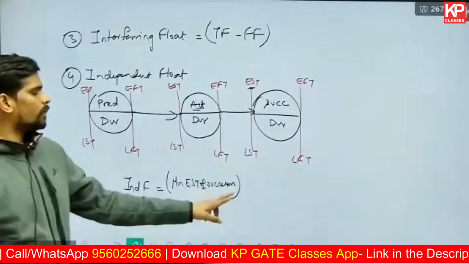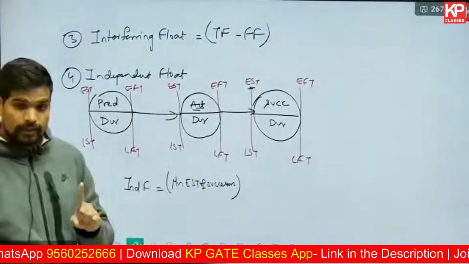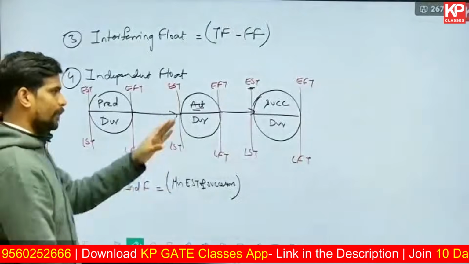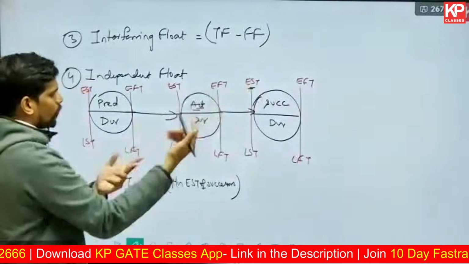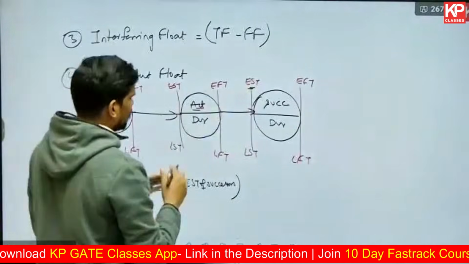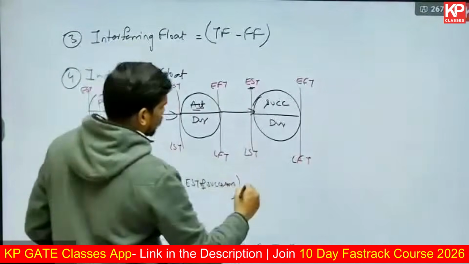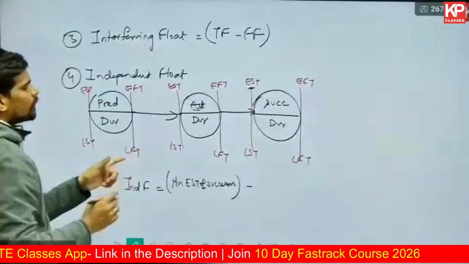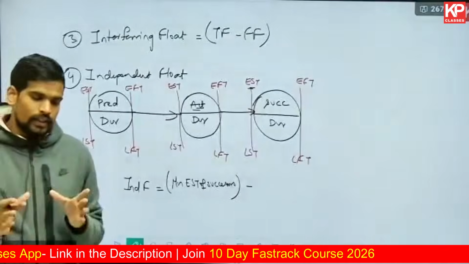This minimum will be applicable only if there are multiple successors. If there is one successor, no need of minimum. You can directly take it, there will be only one option. There is no comparison to select minimum. So minimum EST of the successors minus the maximum LFT of the predecessors.